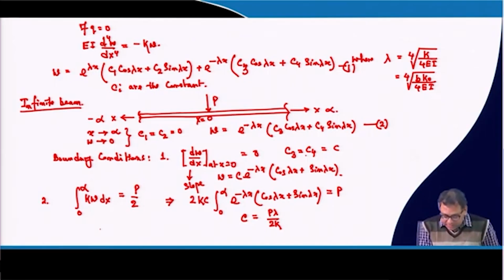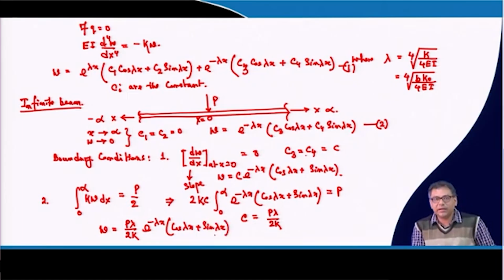So finally, the equation will be w equal to P lambda by 2k, e to the power minus lambda x, cos lambda x plus sin lambda x.